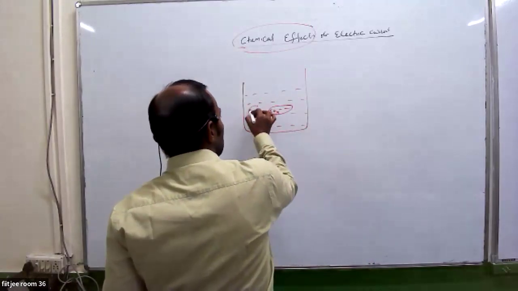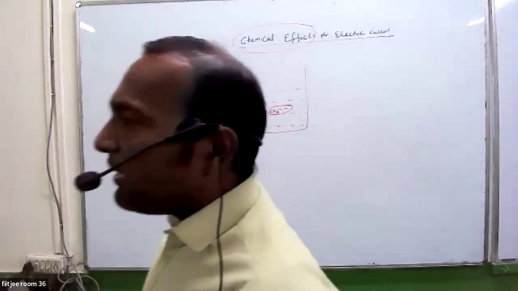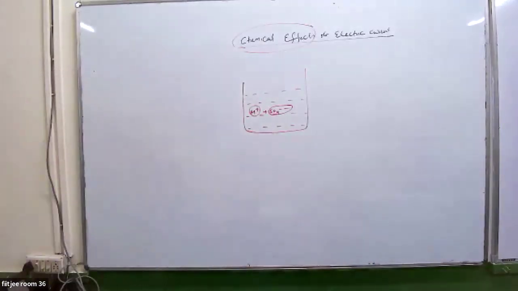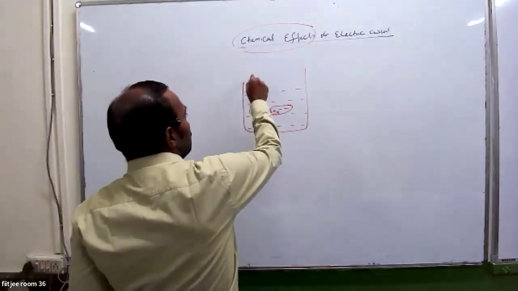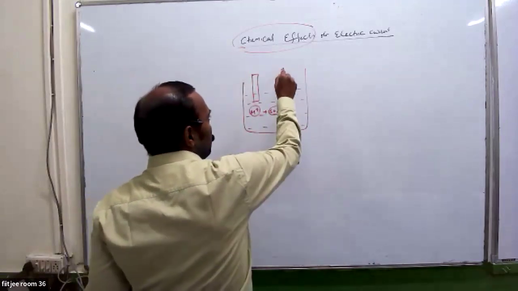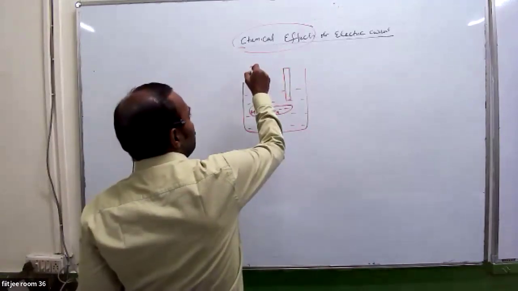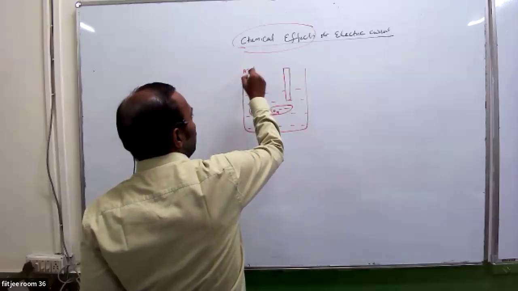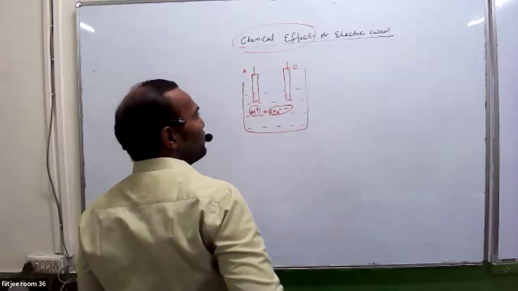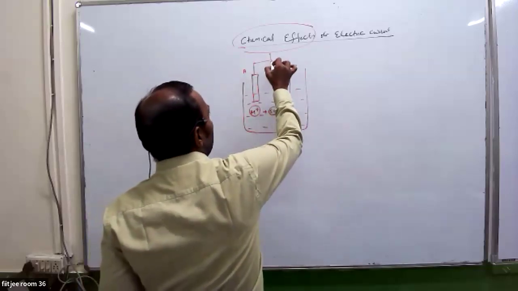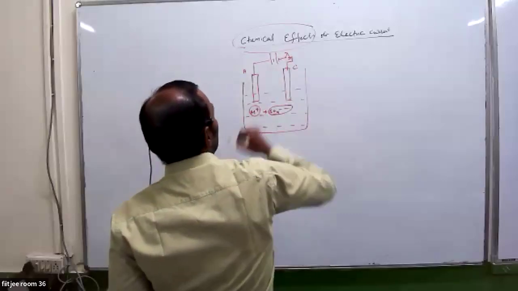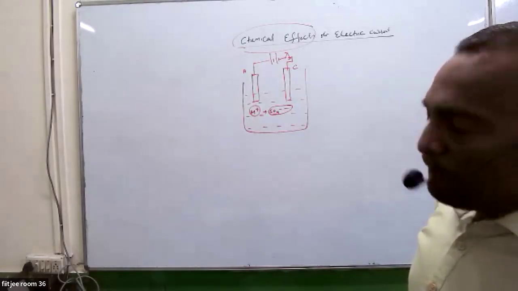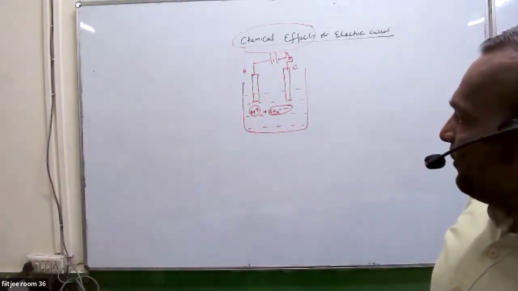These are ions. Whenever any electrolyte is dissolved in water, they furnish ions. So now what will happen? Suppose you have taken two electrodes. Let the name of this electrode be anode. The name of this electrode is cathode. And if you connect the battery, this is the way you can connect the battery. This is the electrolysis process. So now I am coming to that point only. Can I say what will happen? Yes, you can say.